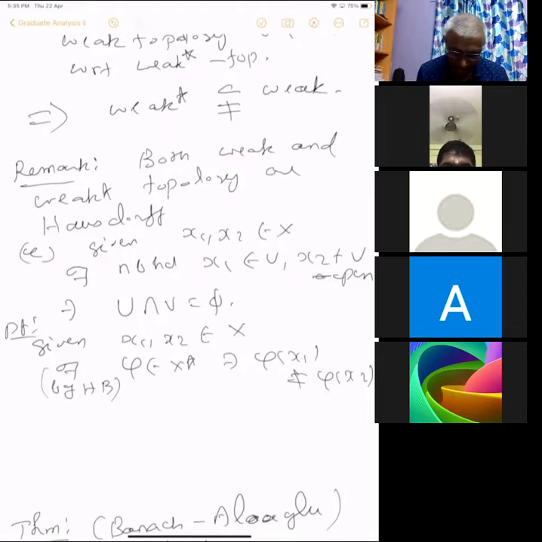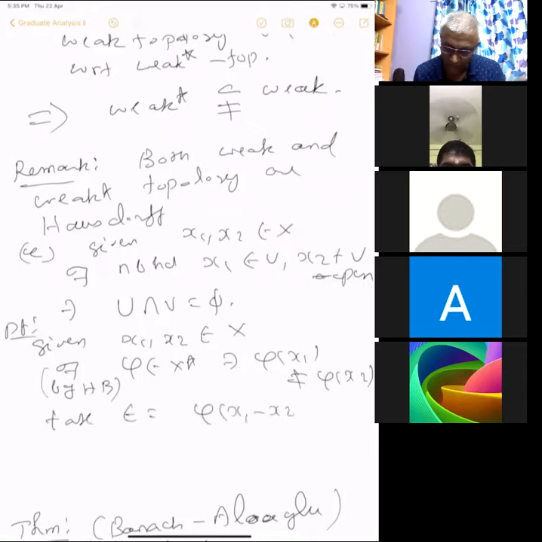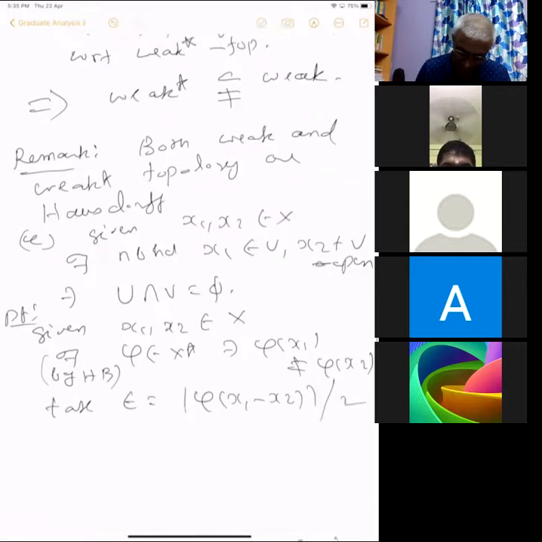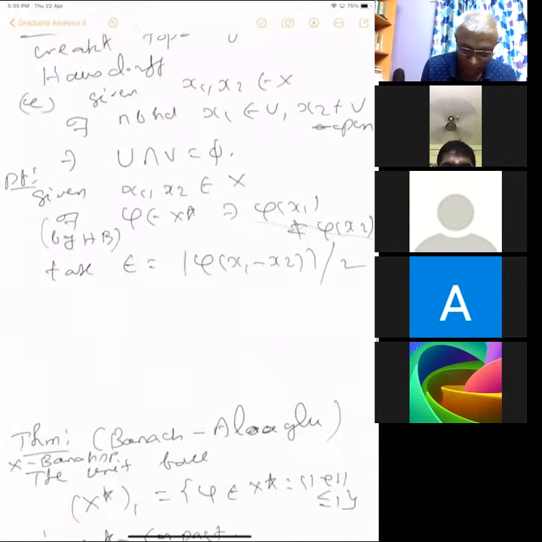So now you take epsilon equal to the modulus of phi of x1 minus x2 divided by 2, or even less than that is enough. Now you take N of x1, phi, epsilon, and N of x2, phi, epsilon, whatever I wrote last time.